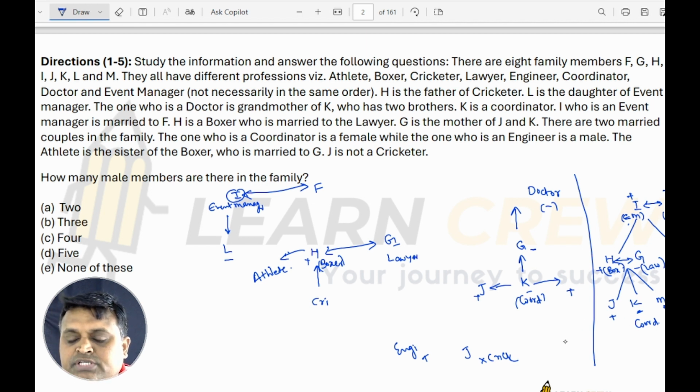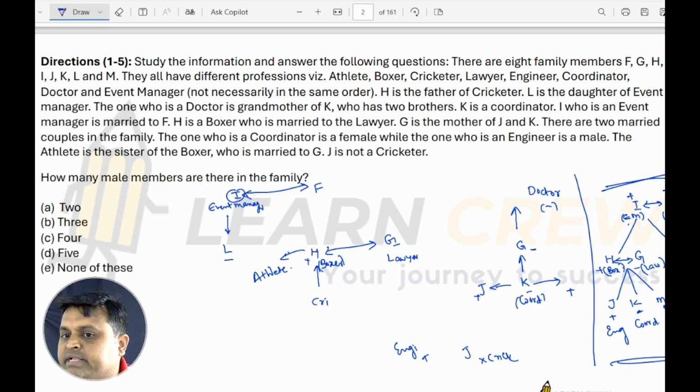Now the remaining professions are engineer and cricketer. J is not a cricketer, which means J is an engineer. So M is a cricketer. M is a cricketer. So this is the final thing we can have.